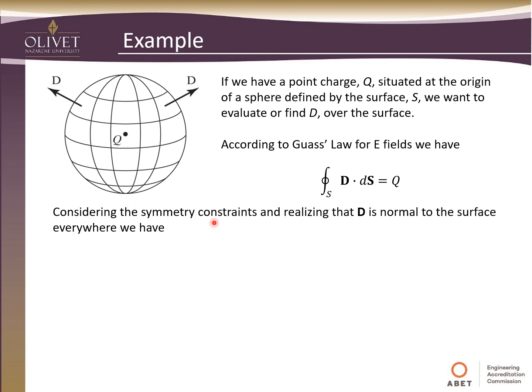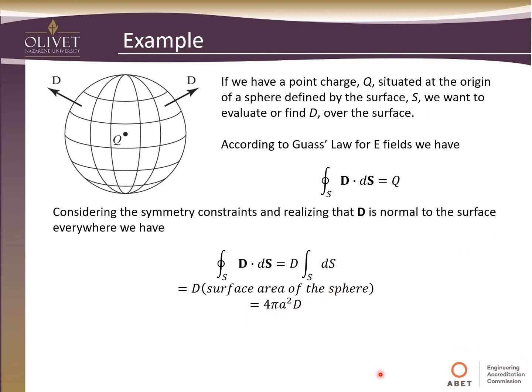Considering the symmetry constraints and realizing that this displacement vector is normal to the surface everywhere, we can bring the D out of the integral, and the dot product will just yield 1. Now we're just integrating the surface, finding the total surface area of the sphere, so it's D times the surface area of the sphere.